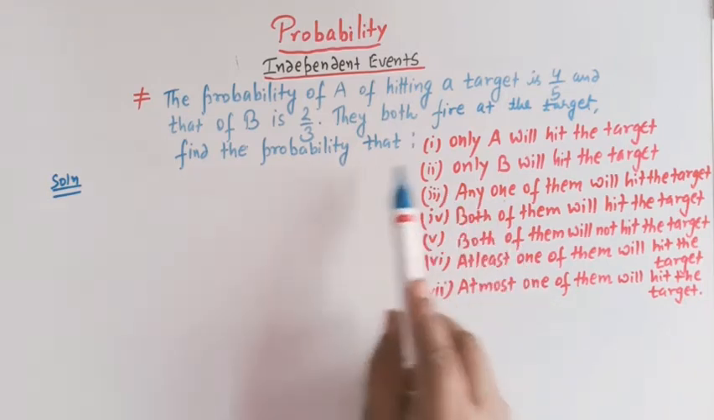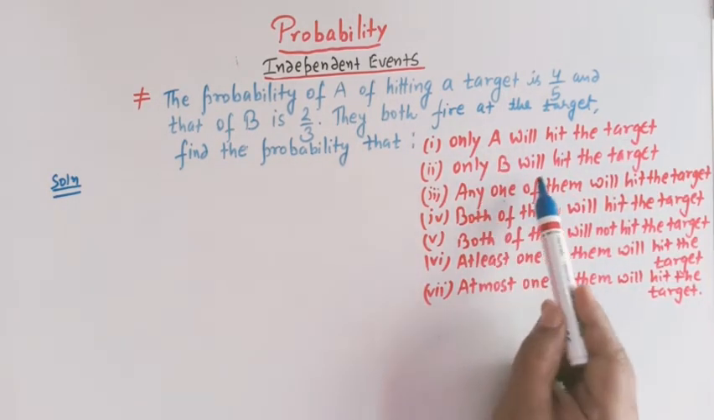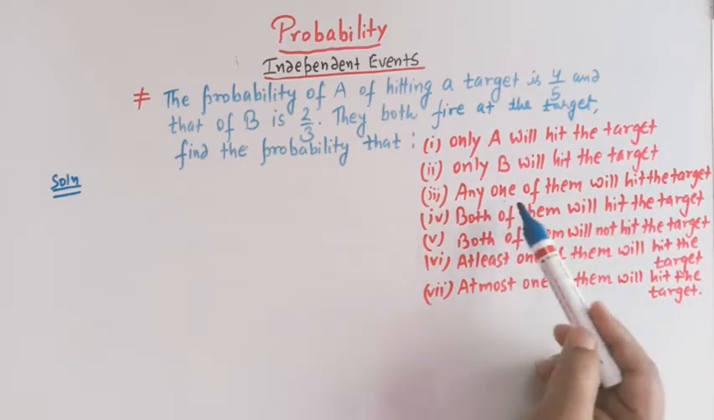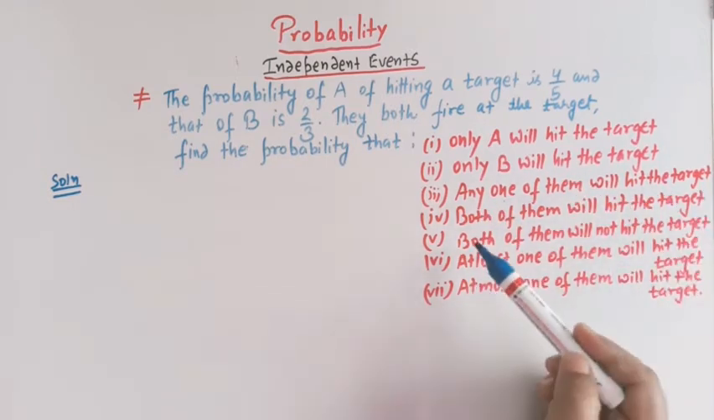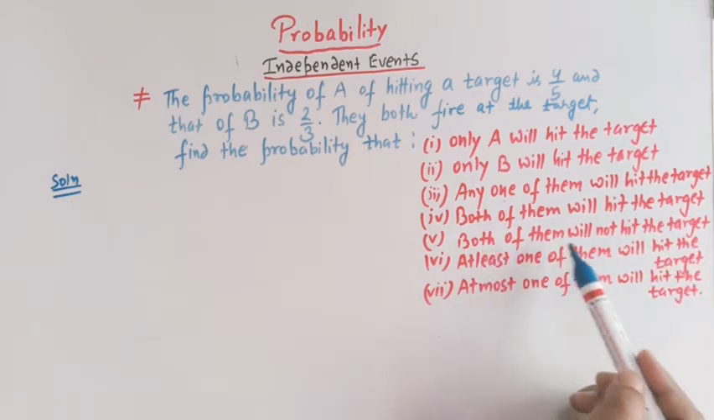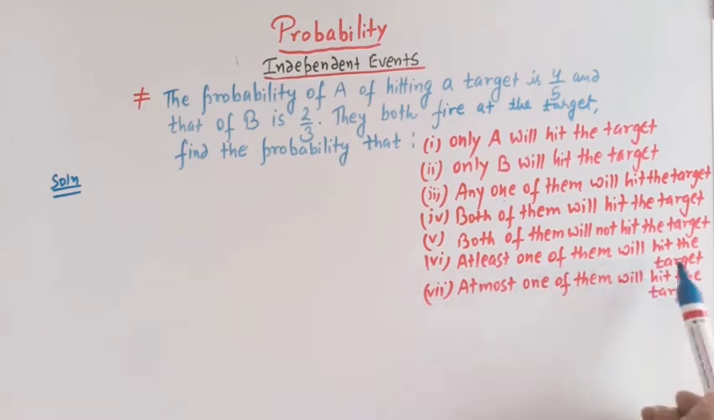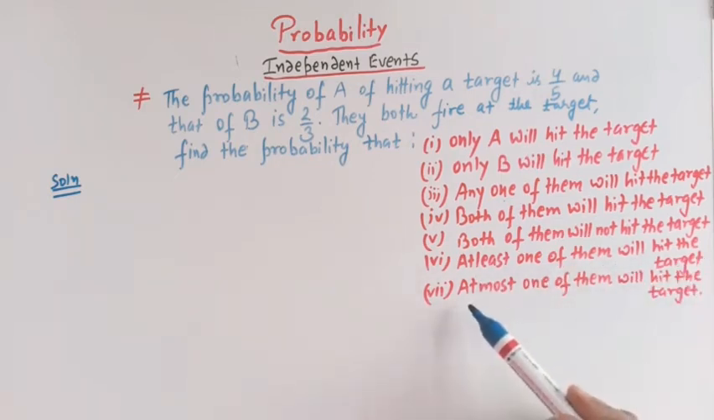So we have to find the probability that only A will hit the target, only B will hit the target, any one of them will hit the target, both of them will hit the target, or both of them will not hit the target, at least one of them will hit the target, or at most one of them will hit the target, right? So let us solve these problems.